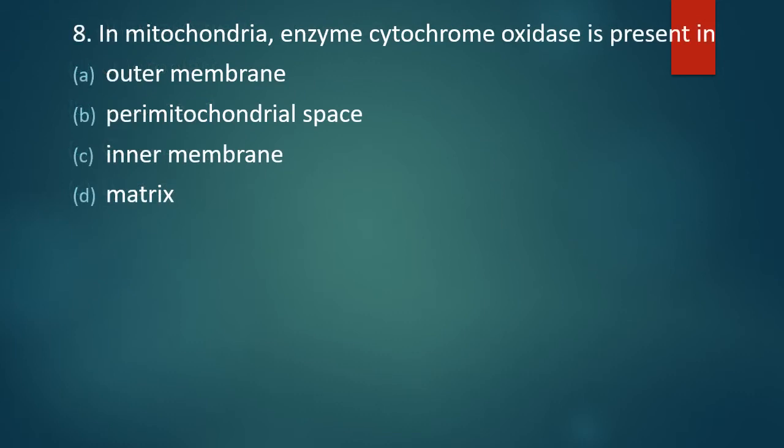Question number 8. In mitochondria, enzyme cytochrome oxidase is present in the outer membrane, perimitochondrial space, inner membrane, or matrix. Where is the enzyme cytochrome oxidase located in mitochondria? The correct answer is option C. It is located in the inner membrane of mitochondria.